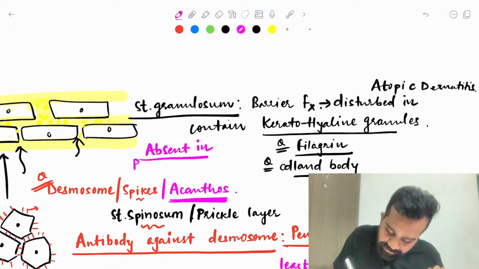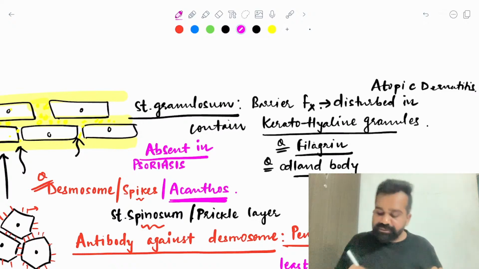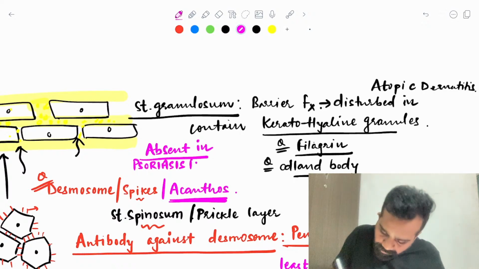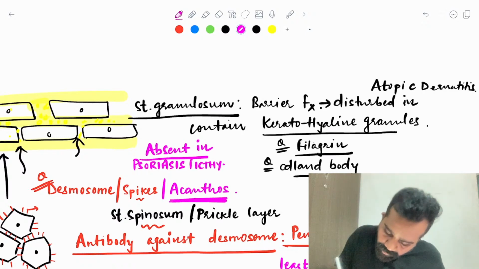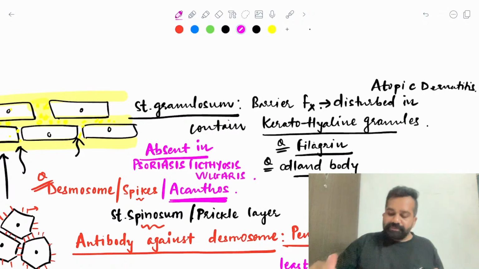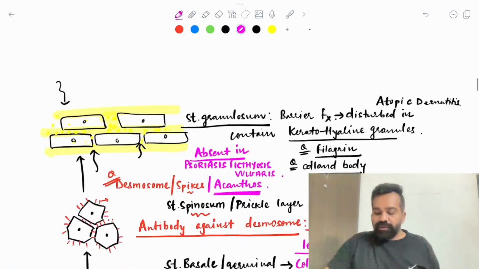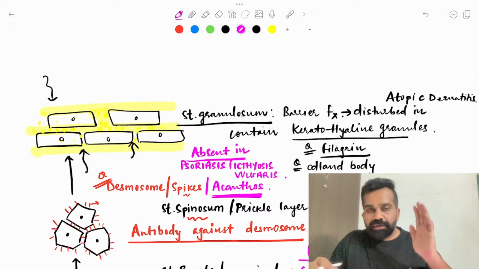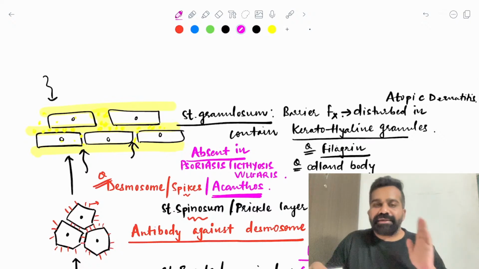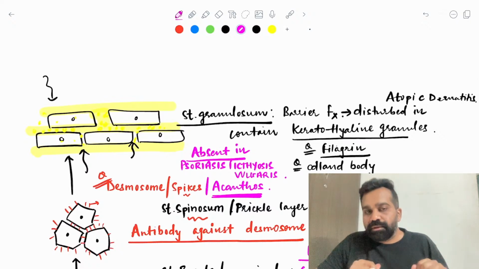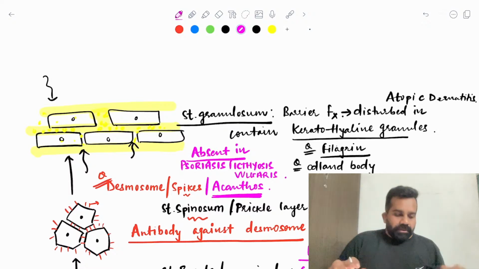This is psoriasis, or ichthyosis vulgaris. This layer is absent in these. So you will notice that this layer is absent. Okay.